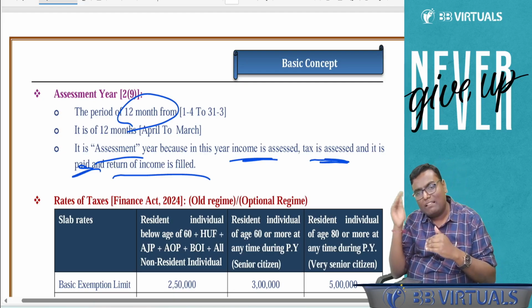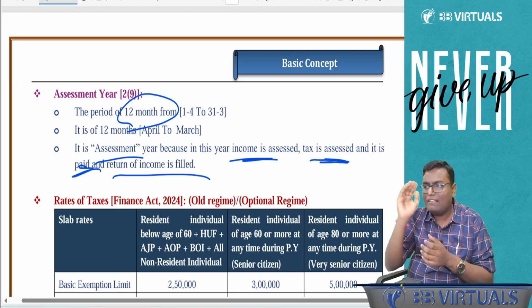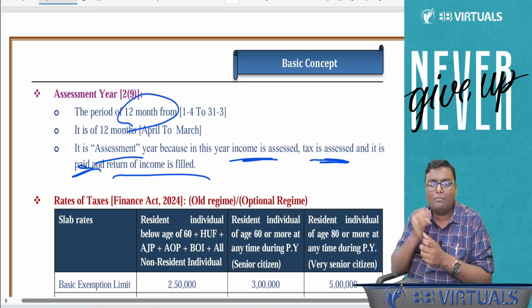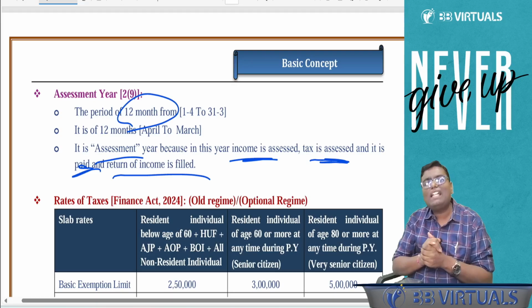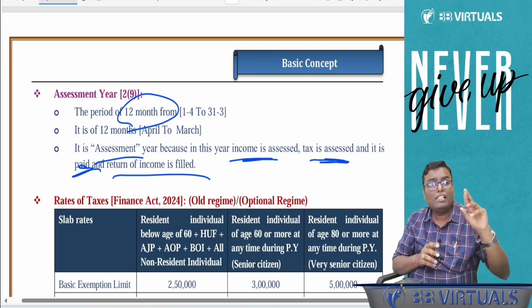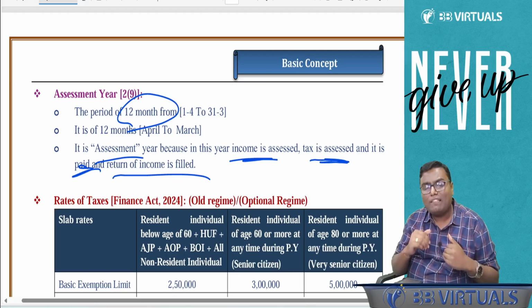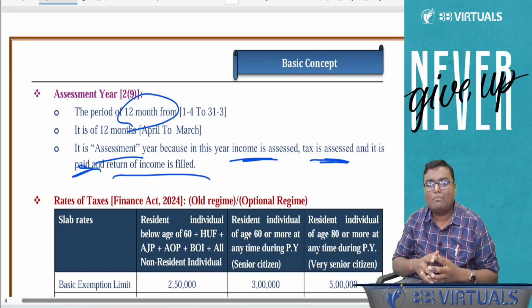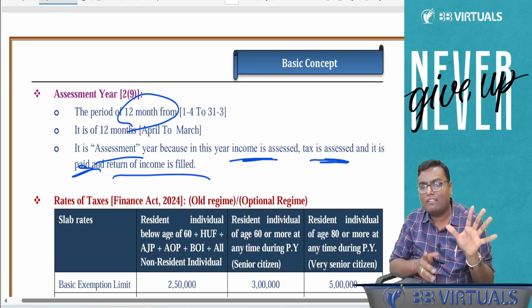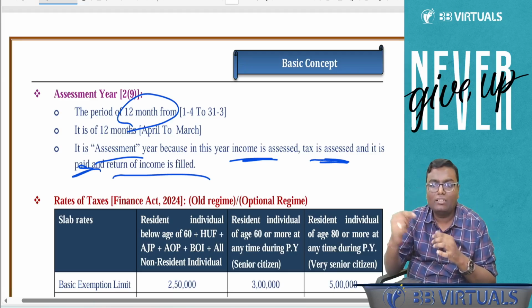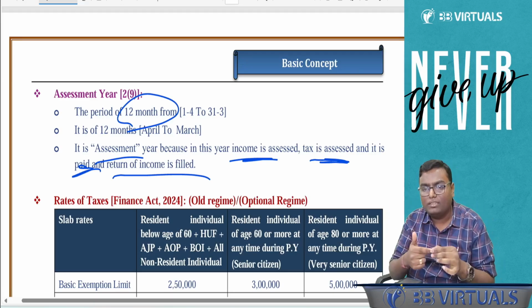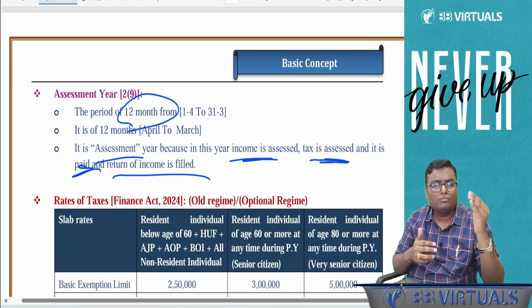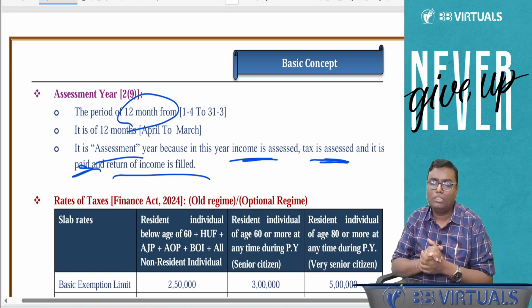There are two kinds of tax. One is direct tax, one is indirect tax. Direct tax means Income Tax Act. Burden is on payer. Indirect tax, GST, customs. Burden is on consumer. Now, when I am saying that we are going to learn income tax, basically we are going to learn total five things. First, we are going to learn Act. Income Tax Act 1961. Section, subsection, clause, subclause.